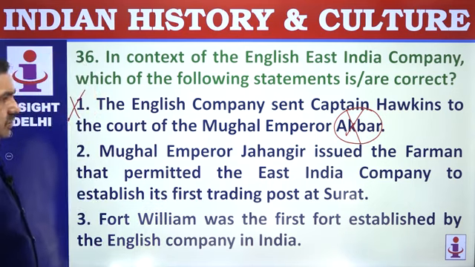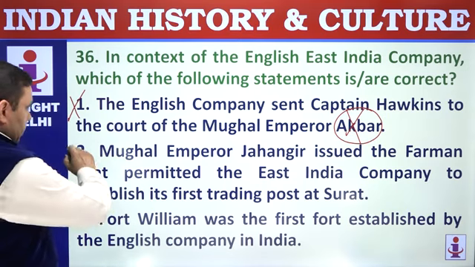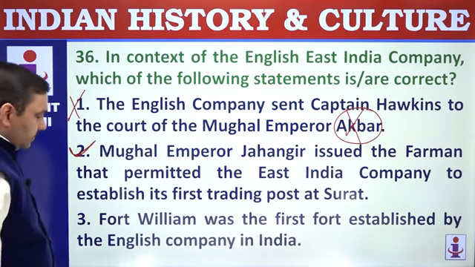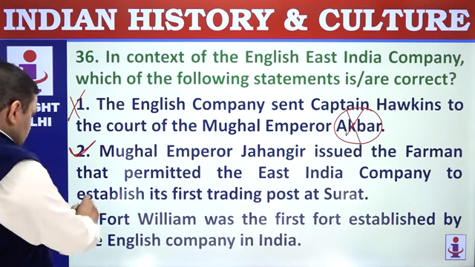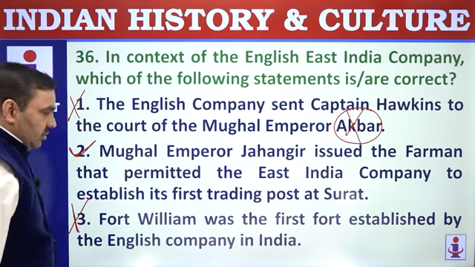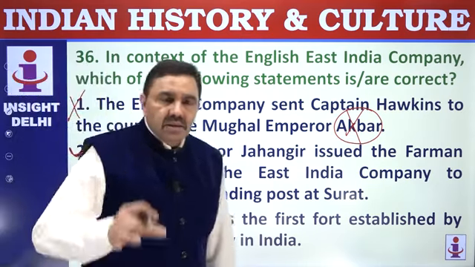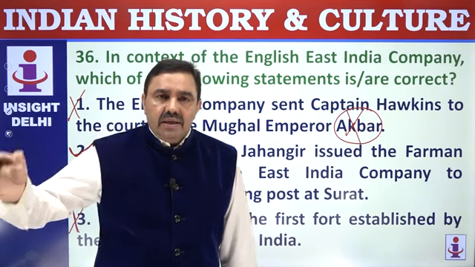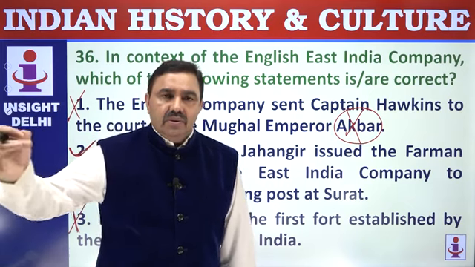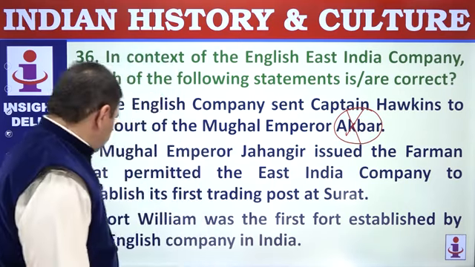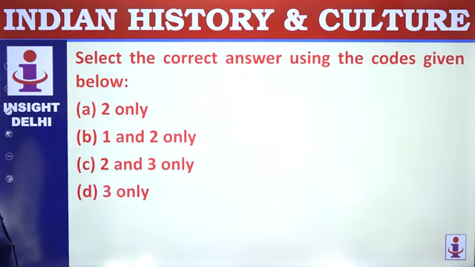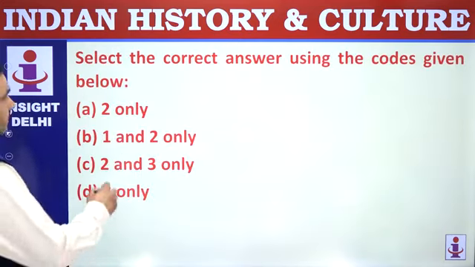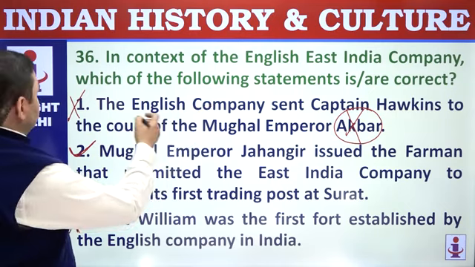Mughal Emperor Jahangir issued a Farman that permitted the East India Company to establish the first trading outpost in Surat. This is Jahangir's Farman of 1612. Fort William was the first fort established by the English company, not really. Fort St. George, the fort in Madras, 1639, was the first that was built by them. 1 and 3 are wrong, 2 is correct. So you have to choose the correct statements, only 2.